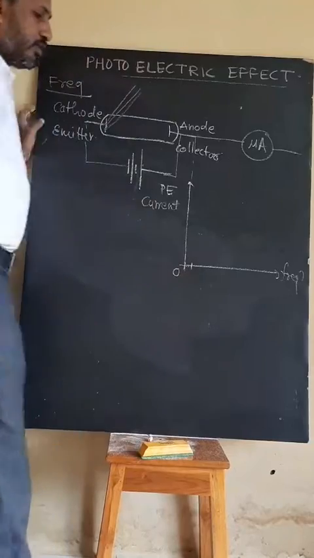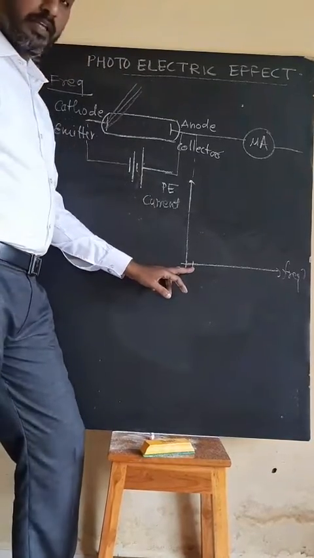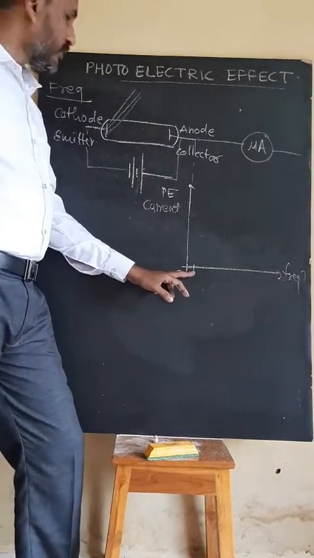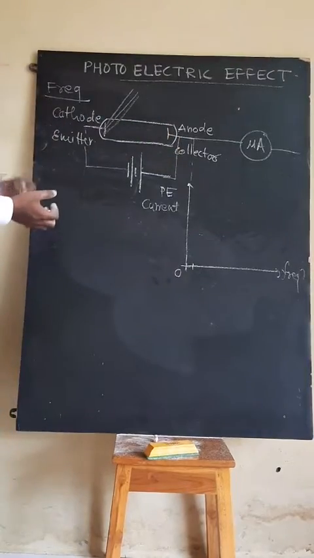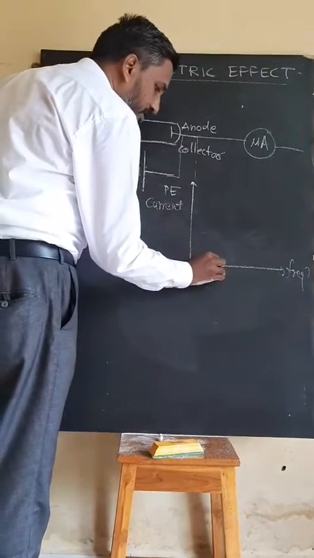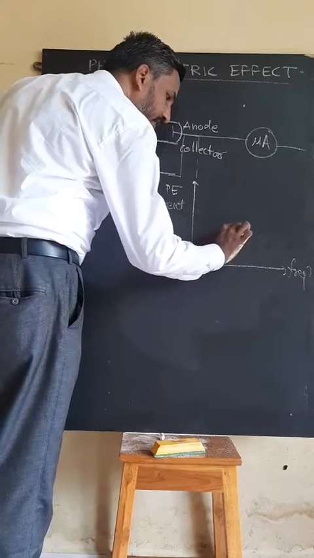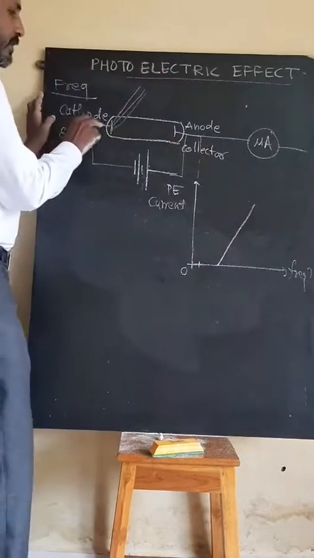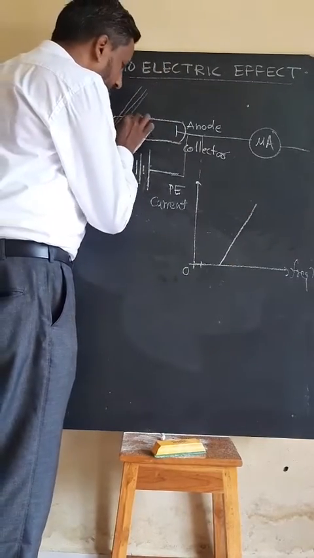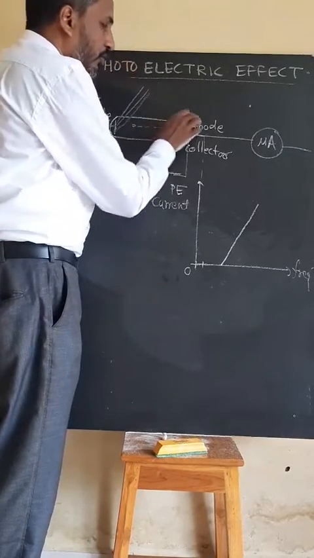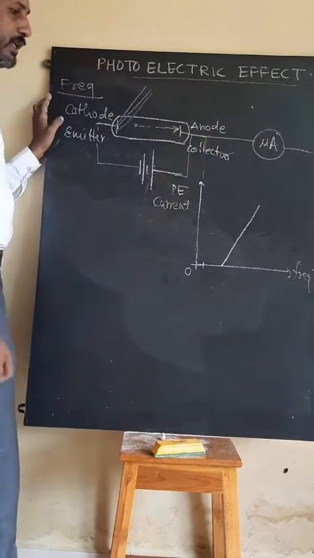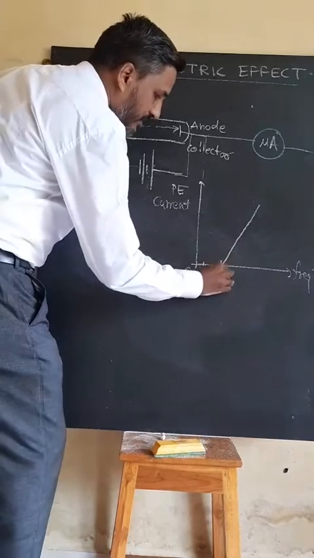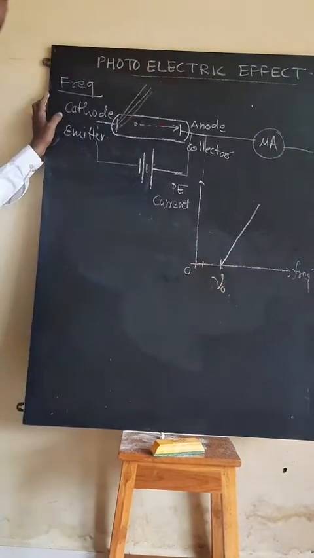Now the frequency is only 10 raised to 14 hertz. Then there is no photoelectric emission because it requires more energy. At a particular energy, electrons start to emerge from this emitter plate, and all the electrons are attracted towards the anode or collector. We are getting the photoelectric current. This frequency is called the threshold frequency.